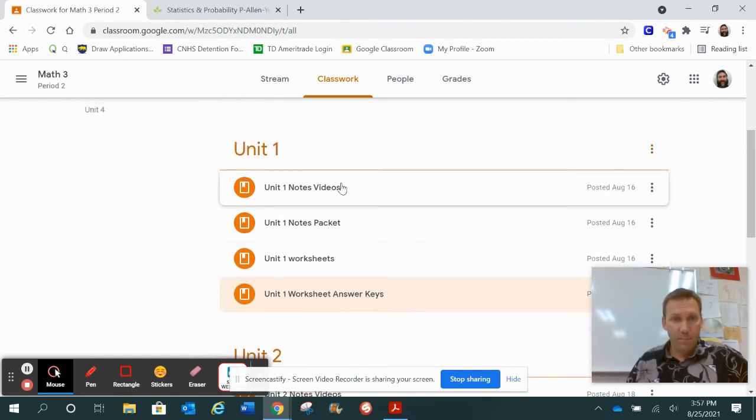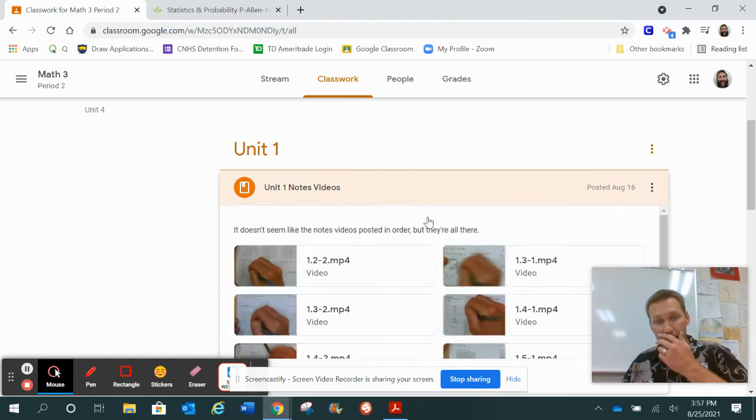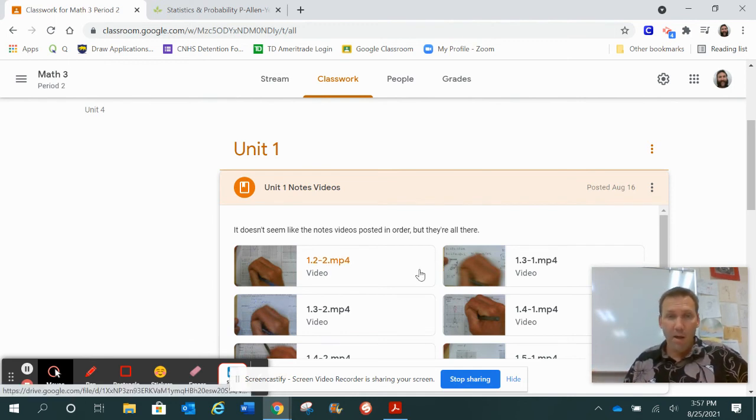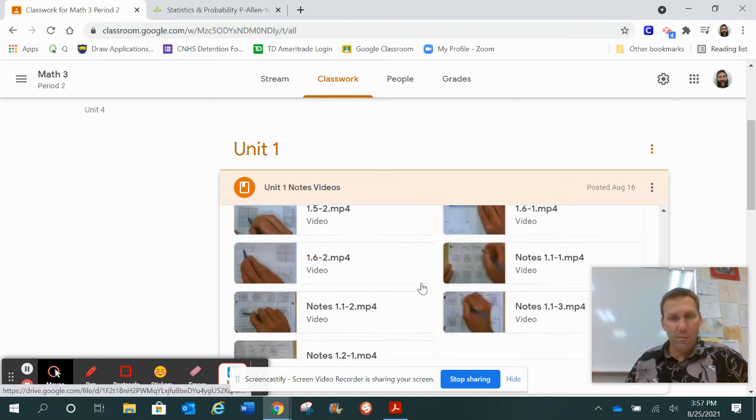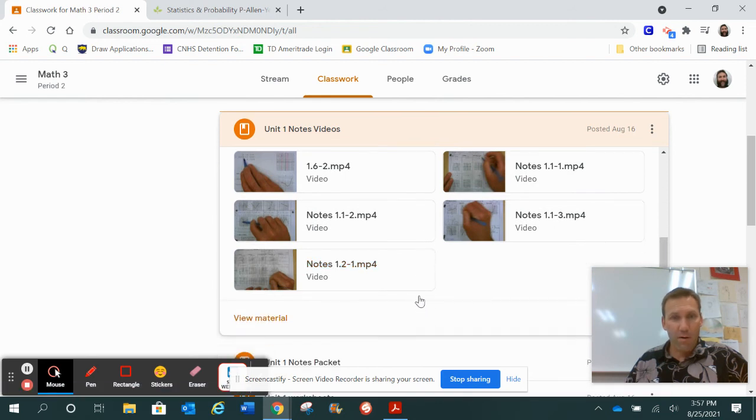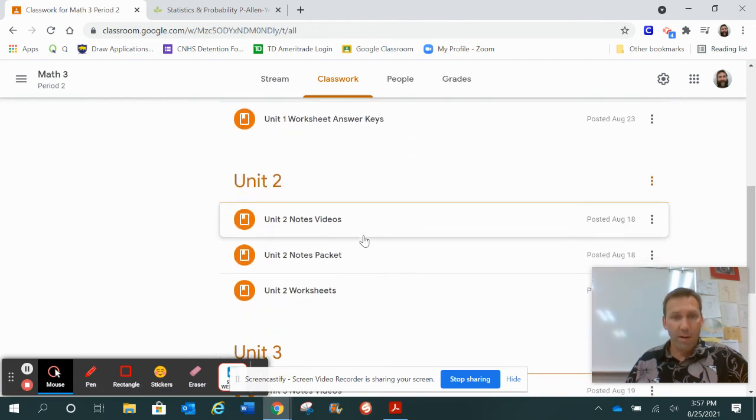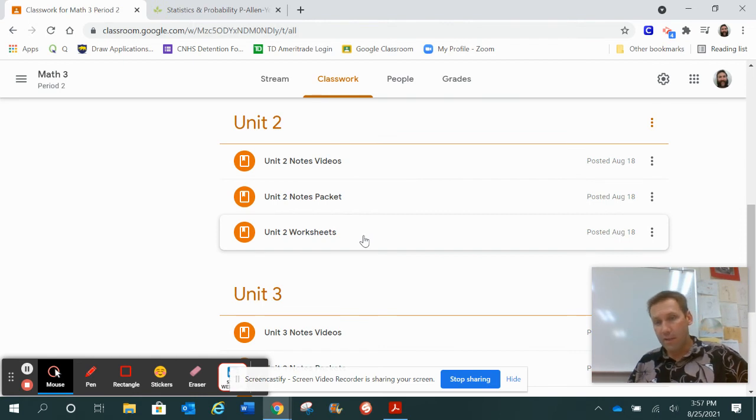And then the last thing, which is at the very top because it's the most important one, these are the video notes. So last year, since we had to do everything online, I made videos for all the lessons, so I posted those videos here. This is going to be a great resource if someone has COVID or has to quarantine or just misses because of sports or traveling or whatever the case may be. They can keep up with the notes here. For some reason, they didn't post in order, but they are all here. The only thing that the other units are missing are the answer keys to the worksheets. I'll put those up when we get to those units.